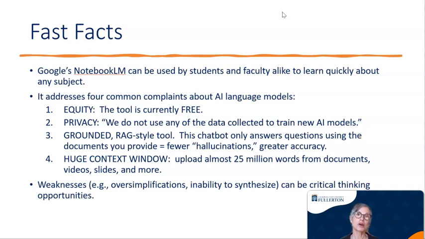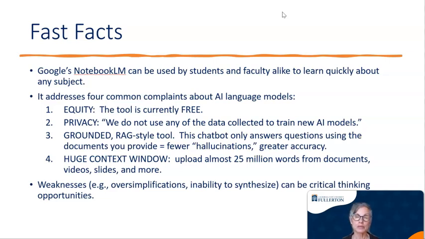It addresses 4 common complaints about AI tools. Those include equity. This tool is currently free. I hope it stays free. Privacy. On Google's web pages and in all of their promotional materials, they are emphasizing that they do not use any of the data collected to train new AI models.